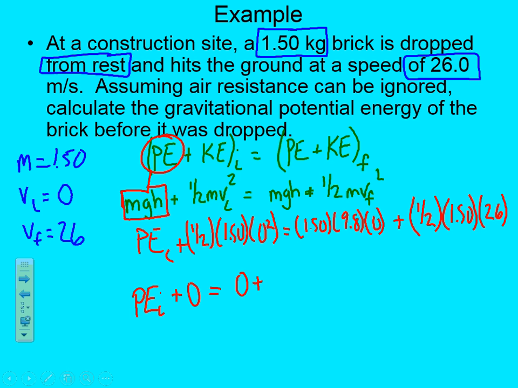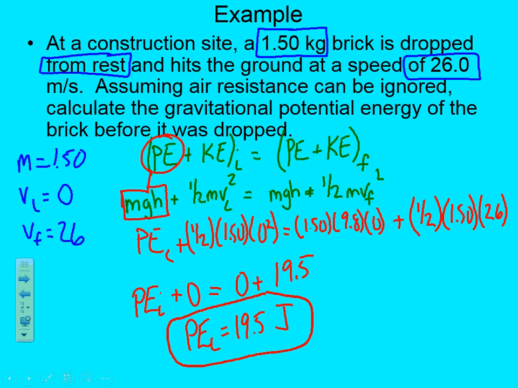And when you multiply that together, you're going to get 19.5. We ignore our zeros here, and PE initial is equal to 19.5. And what's our unit for energy always? Joules.